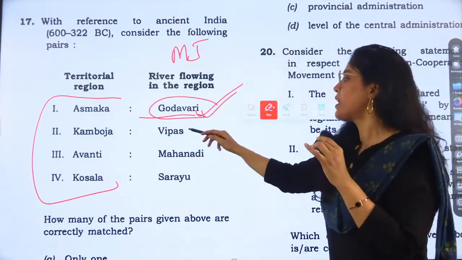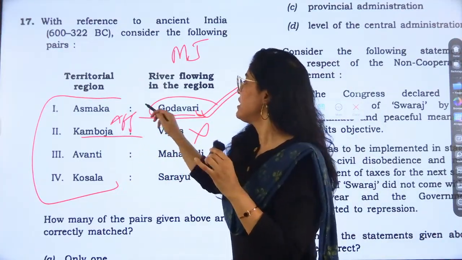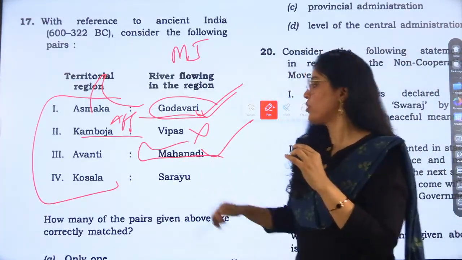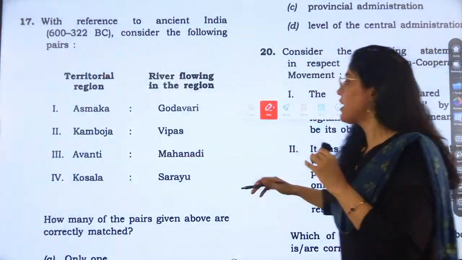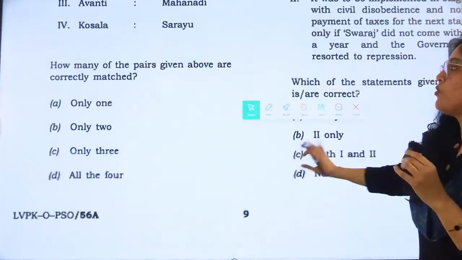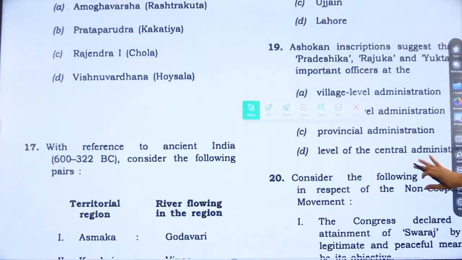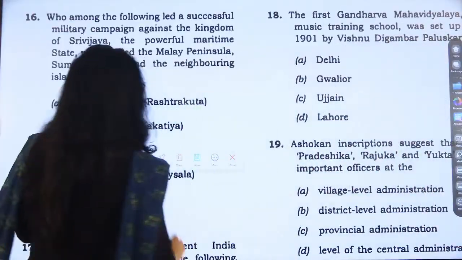Yes, it is correct. Kamboja is not on the Vipasa, it is in Afghanistan, outside India. Avanti, Mahanadi, is also not correct. Kosala, Saryu, is correct. So only two options are correct, and that is the answer. Match your answers also, guys, because there may be differences in the answer keys when you match the answers.